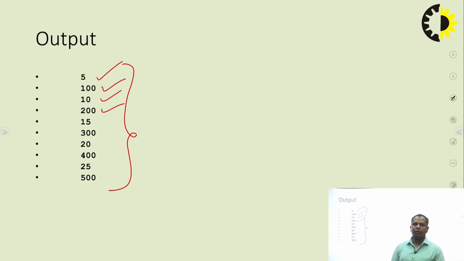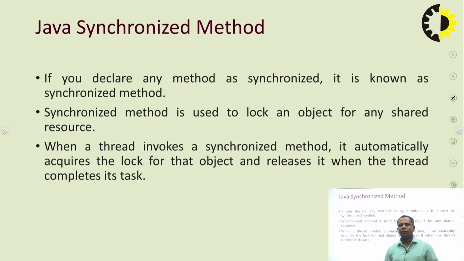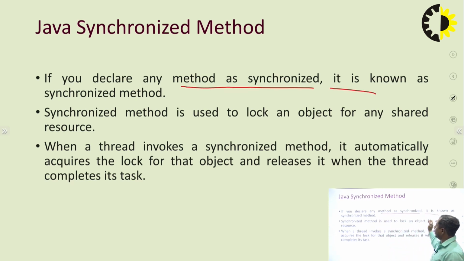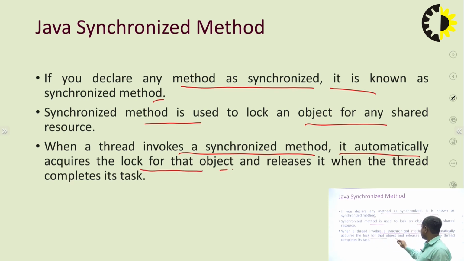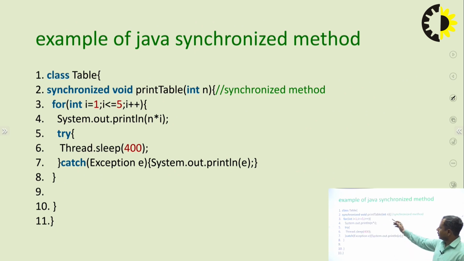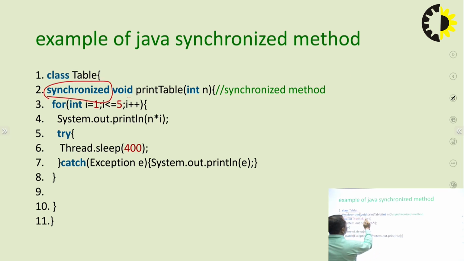So we will use the concept of a synchronized method. If we declare any method as synchronized, it is known as a synchronized method. A synchronized method is used to lock an object for any shared resource. When a thread invokes a synchronized method, it automatically acquires the lock for that object and releases it when the thread completes its task. Here, in the same previous example, we will use only the synchronized keyword. That means this printTable is now synchronized.